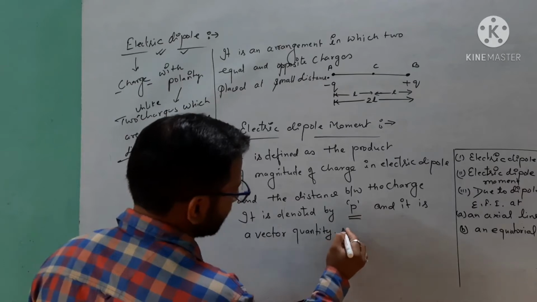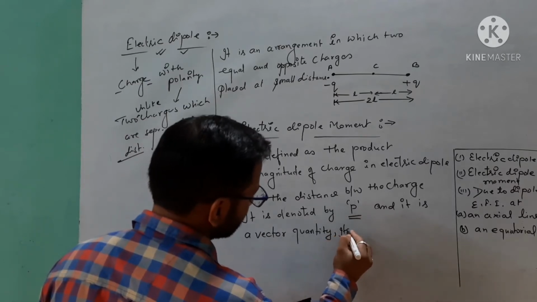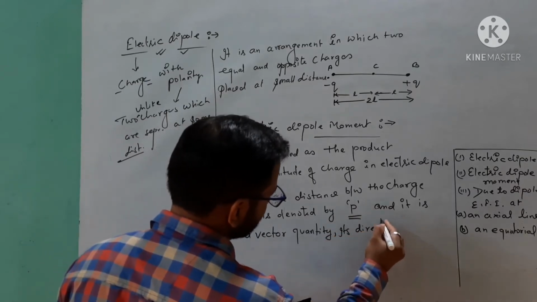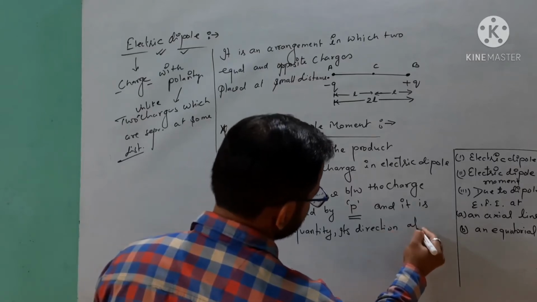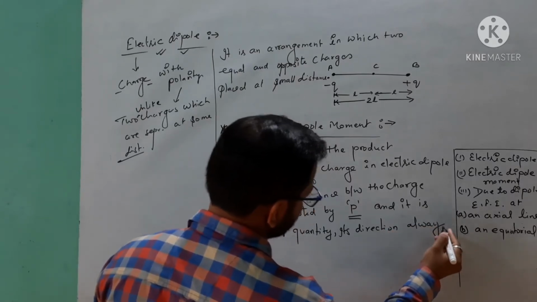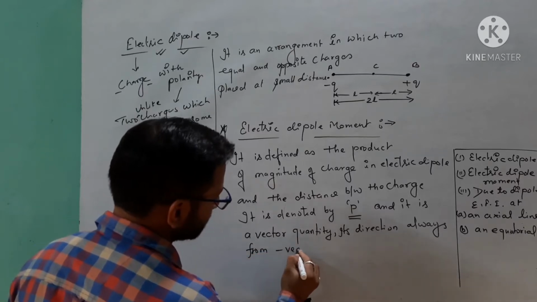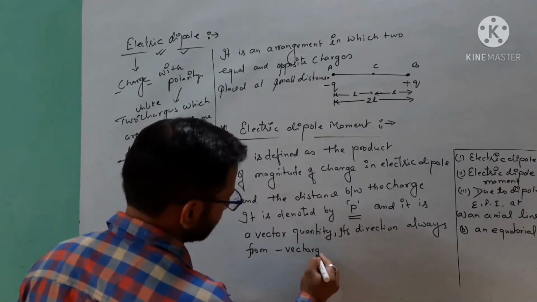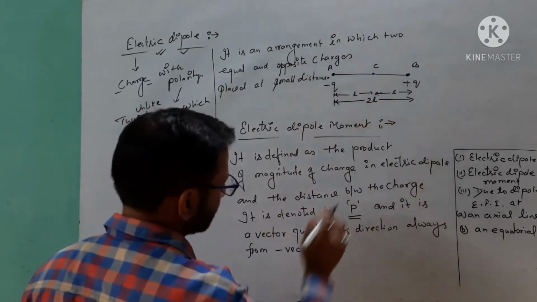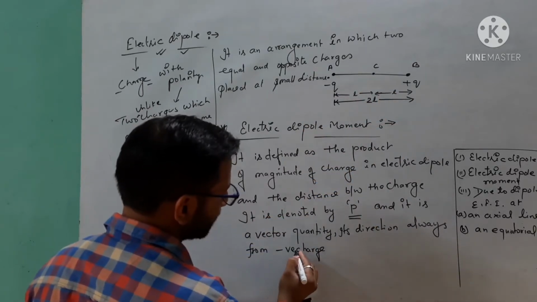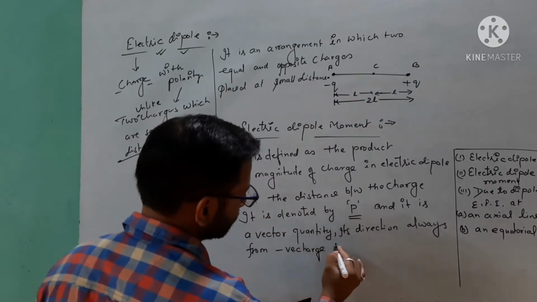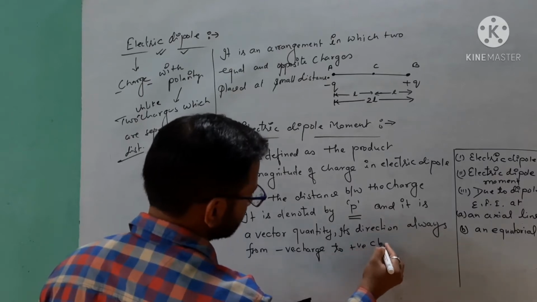Remember this point. Its direction is always from negative charge to positive charge, or you can write minus q to plus q. In place of this I am writing here negative charge to positive charge.